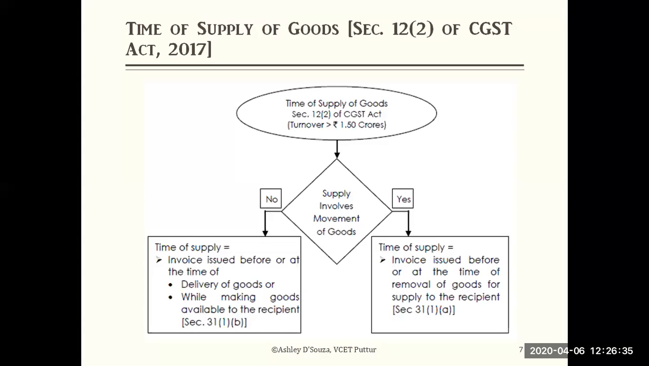If yes, on the left side you look at the flow chart. What is the rule? If it is yes, movement of goods is there and the turnover is more than 1.5 crore, then the time of supply equals the invoice issued before, or at the time of removal of goods for supply to the recipient, whichever is early. So out of this, the invoice issued before the supply of the goods, or at the time of removal when the goods have been removed and sent for supply to the recipient. Whichever of these two days was earlier needs to be considered.